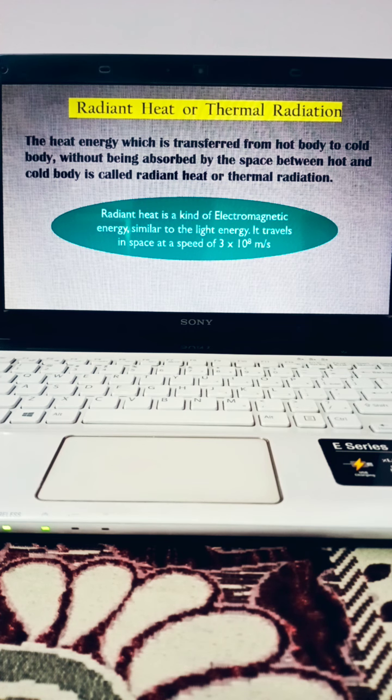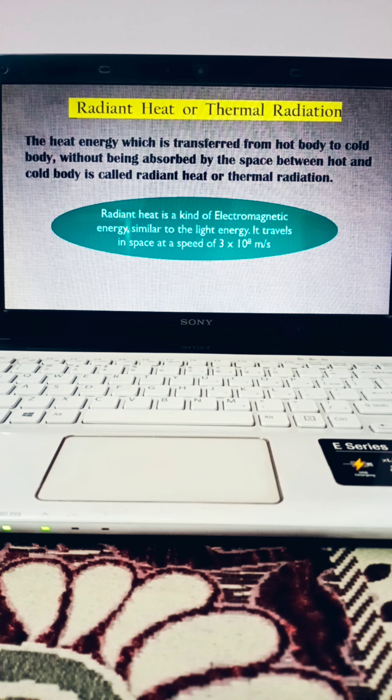Next we are going to understand what is meant by radiant heat or thermal radiation. So what is this radiant heat? As we have learned the topic of radiation, here similarly we are going to see the same topic further as radiant heat. The heat energy which is transferred from hot body to cold body without being absorbed by the space between hot body and cold body is called radiant heat or thermal radiation.